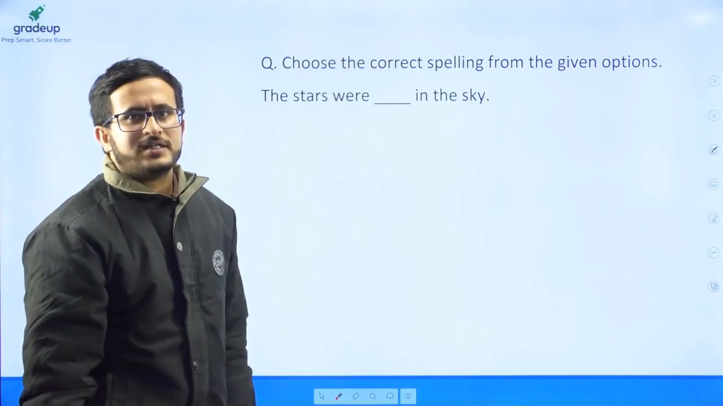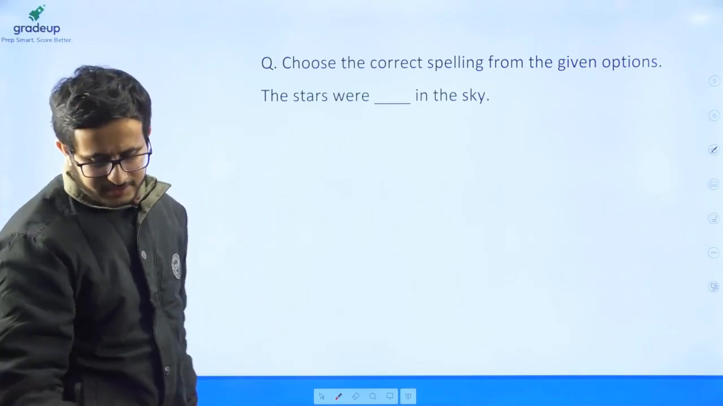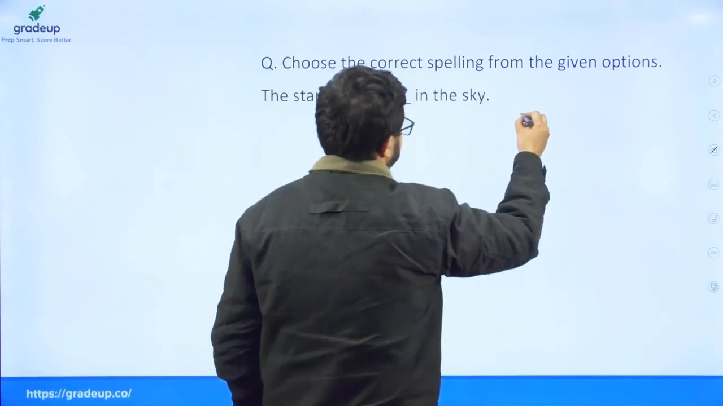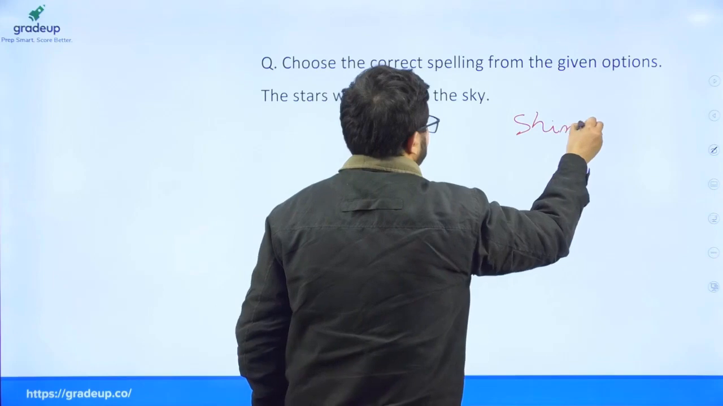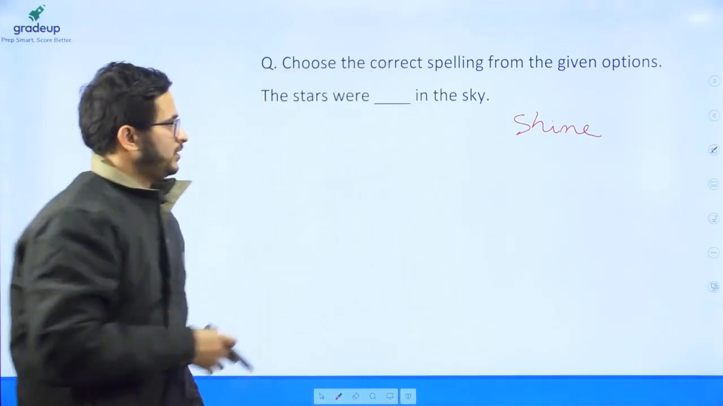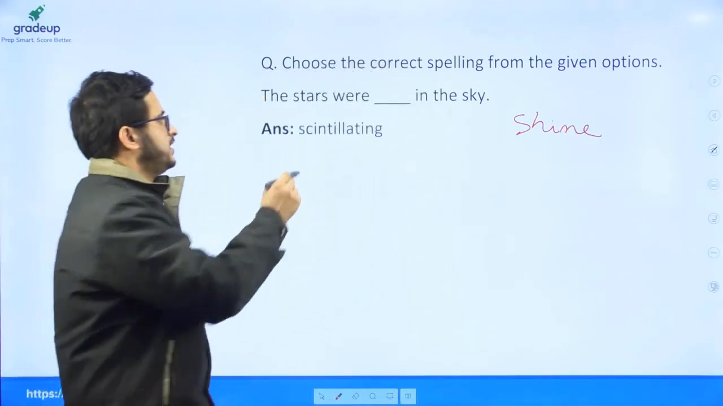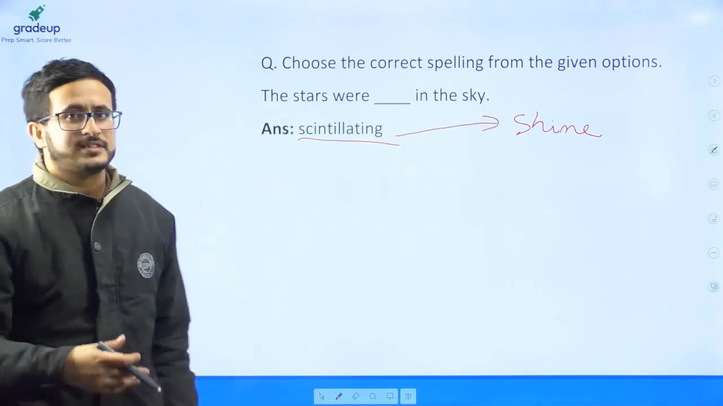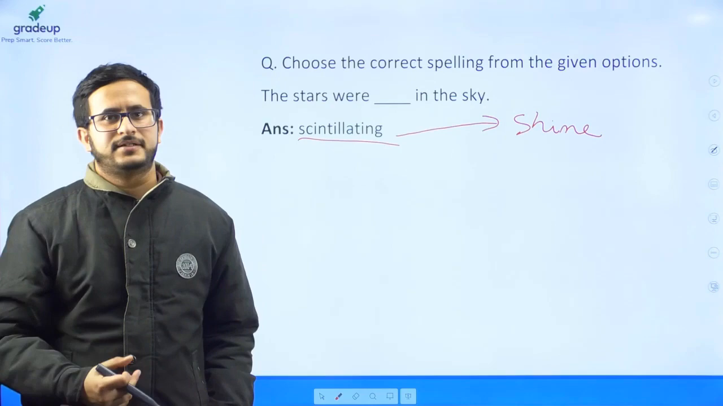The stars were, now the answer to this question was, so stars, what do the stars do? They shine. Okay. So the answer to this question was scintillating, which means to shine. So the stars were scintillating in the sky.